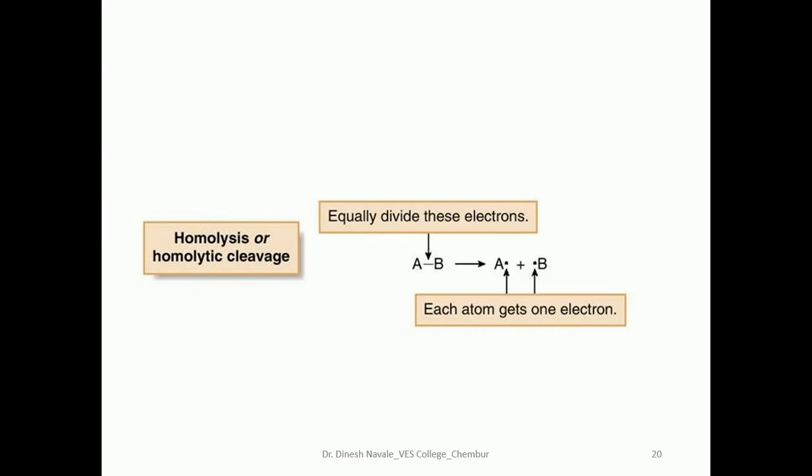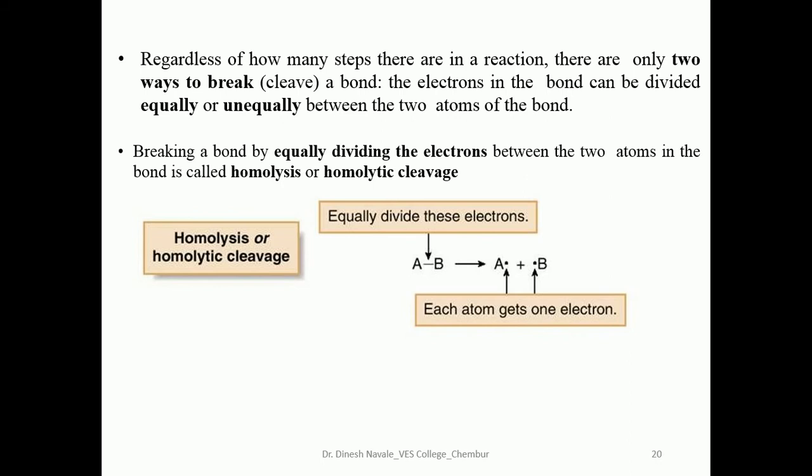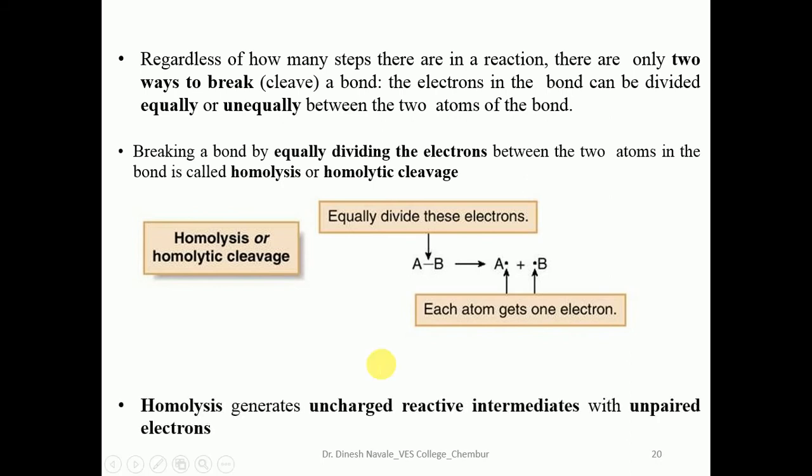So this is one example of homolytic cleavage or homolysis. In homolysis, there is a formation of free radicals. The electron pair will be shared equally by A and B, so both of them contain one free electron each. They will be termed free radicals, formed by homolytic cleavage. Homolysis is always responsible for the generation of an uncharged reactive intermediate with an unpaired electron, and that reactive intermediate is the free radical.